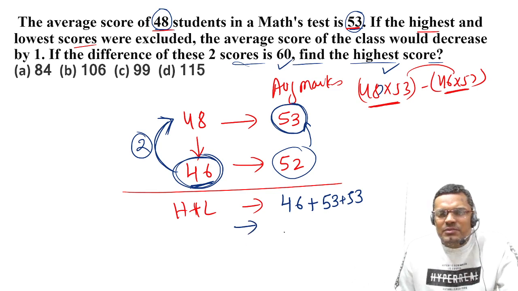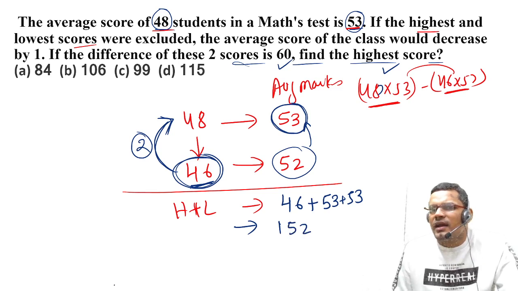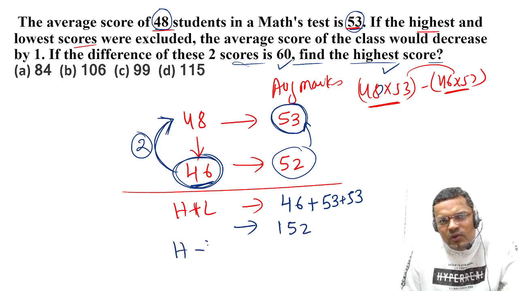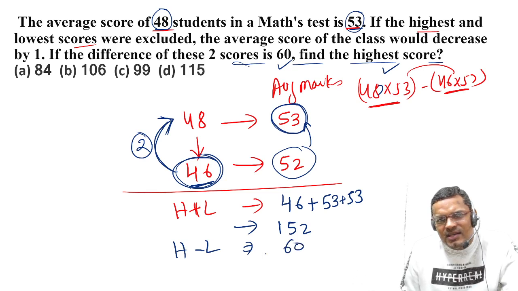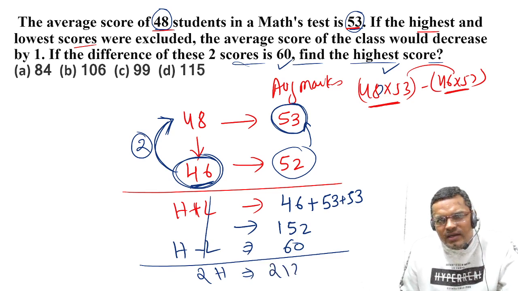Now the highest plus lowest will be how much? 106 plus 46, that is 152, right? And highest minus lowest is already given as 60. So you can calculate, this cancels out to 2h is equal to 212. So h is equal to what? 106.